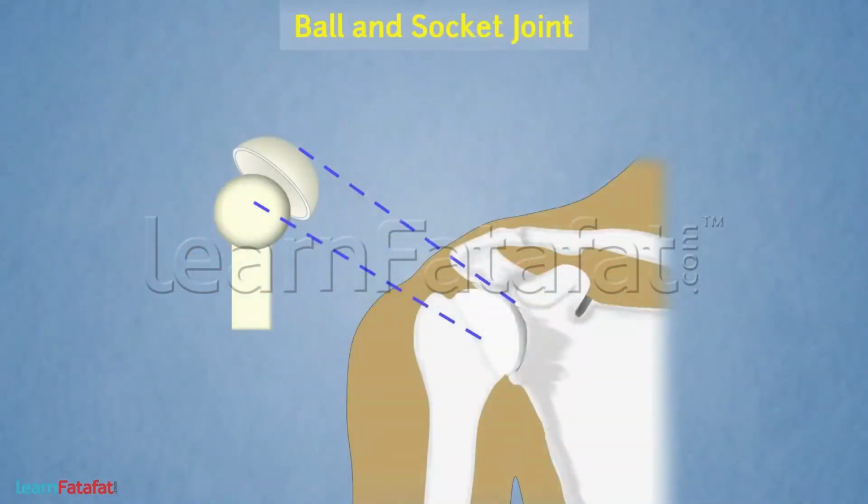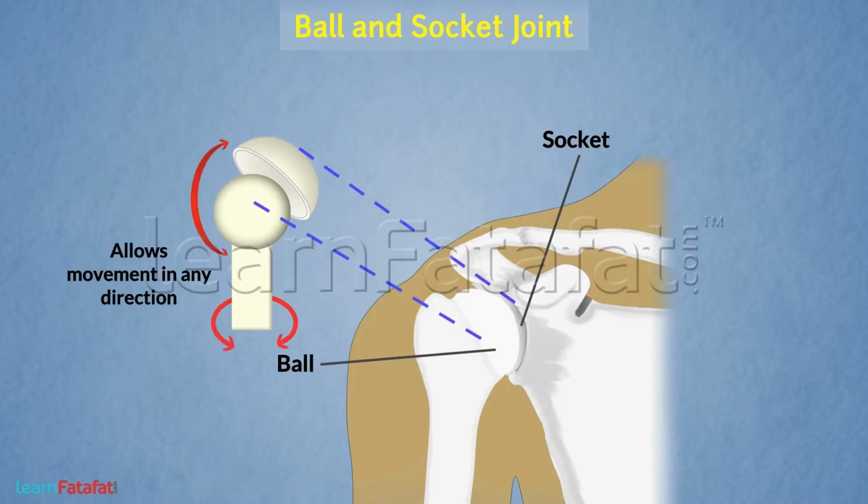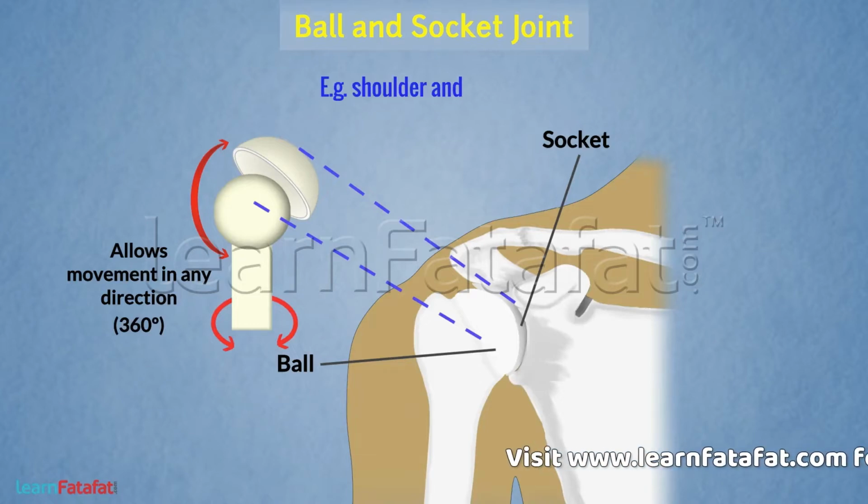Ball and socket joint. It is the joint in which the rounded part of one bone, called the ball, fits into a cavity of the other bone, called the socket. This joint allows movement in any direction, that is, in a 360 degree angle. Examples are the shoulder and hip joints.